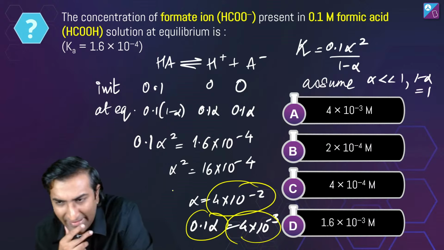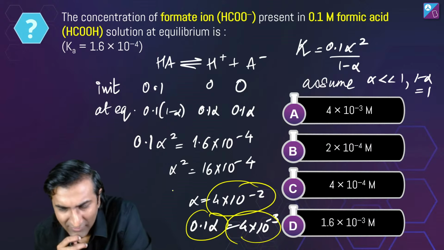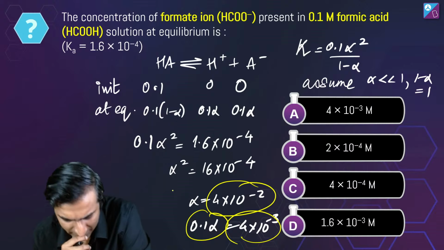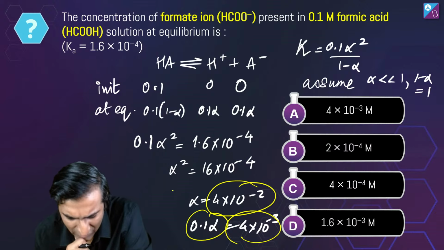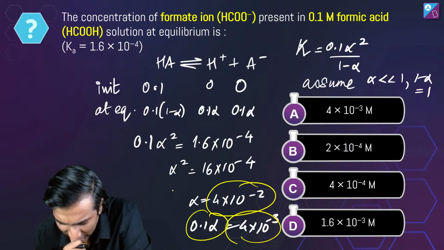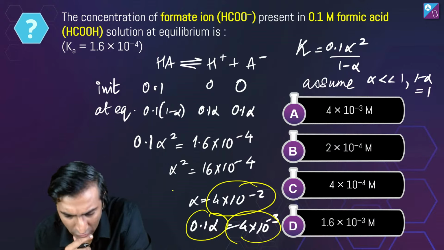So how are you getting 2? Did I make some error here? A lot of you got B. Did I mess up somewhere? The square root of 16 is 4, right? Tell me, how do you get 2 into 10 power minus 4?